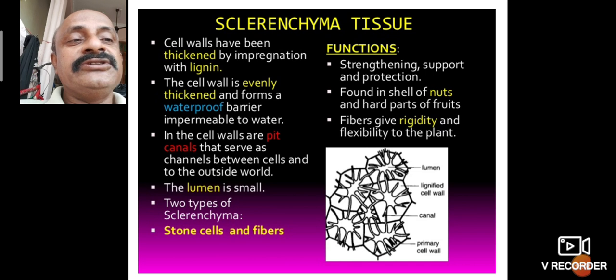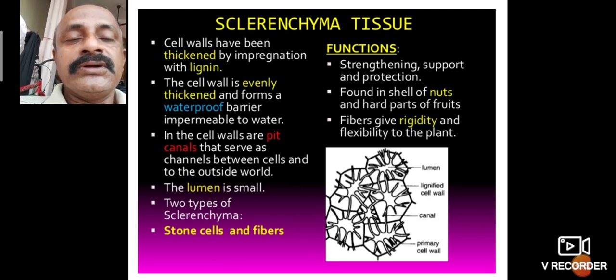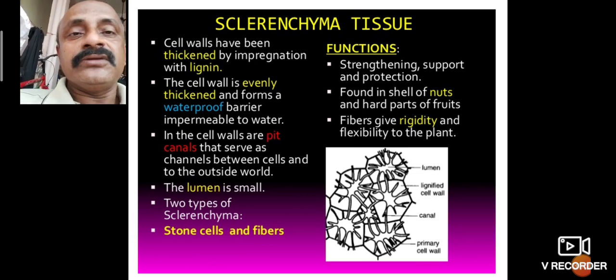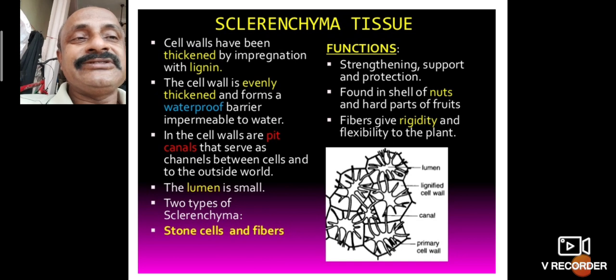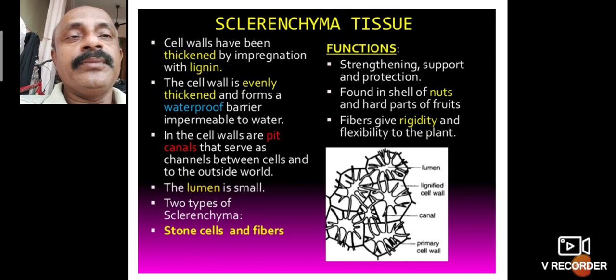Fibers give rigidity and flexibility to the plant. That is called sclerenchyma. Sclerenchyma is important for the growth, development and protection of the plant, mainly strengthening and supporting the plant and giving it rigidity. These are called sclerenchyma tissues.